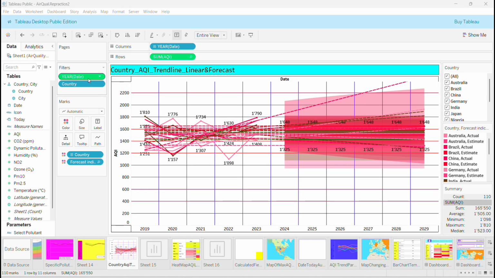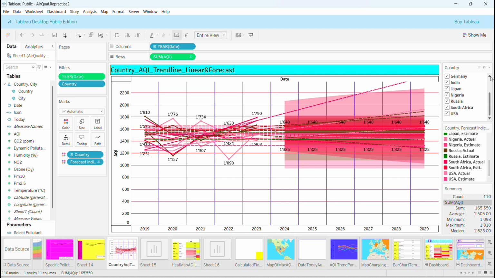Okay, now let's do it. As you can see here, this is what we are going to reproduce. Here I have selected all the countries. We have a lot of trend lines, and we have also a forecasting area extended until 2029. Here by the legend I have the filtering of the country, the colors of the different countries, which of course you can change, and you can always scroll to see whatever you want to see. And for the countries you can select and deselect. We're going to see that when we reproduce it.